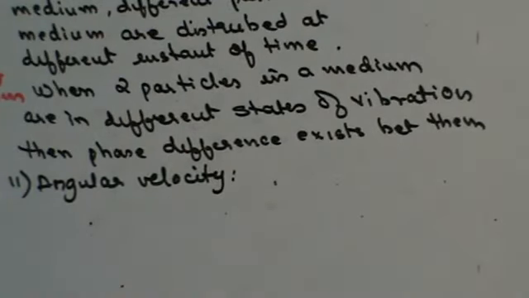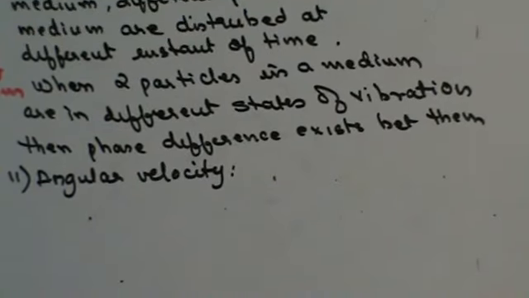Next, what do we understand by angular velocity? The rate of change of angular displacement of the particle with time is called angular velocity. Velocity is nothing but distance upon time.